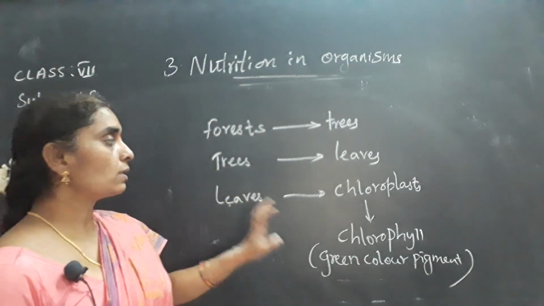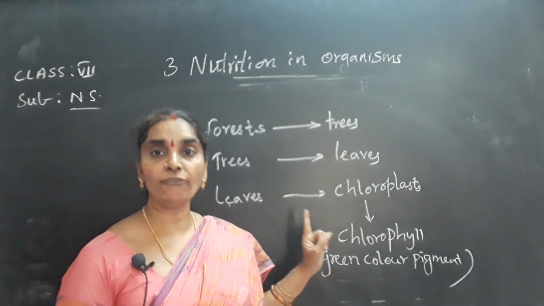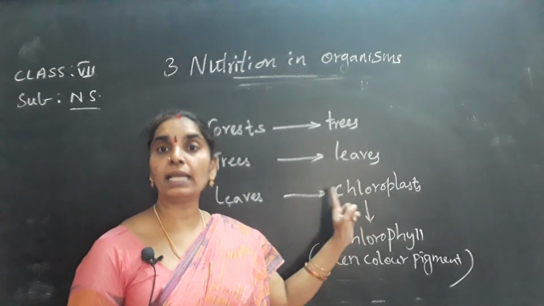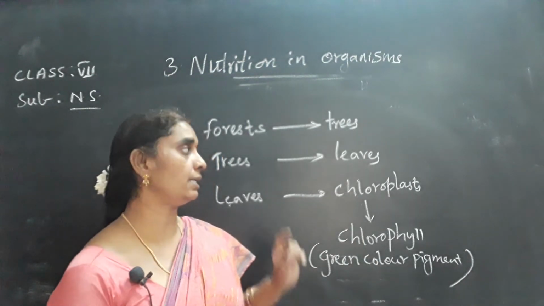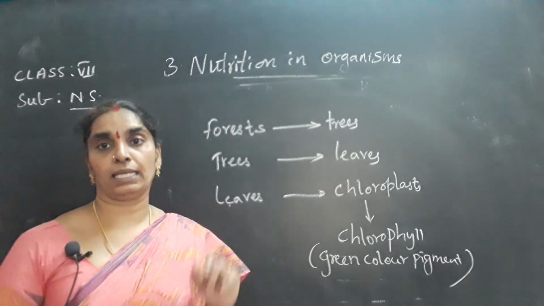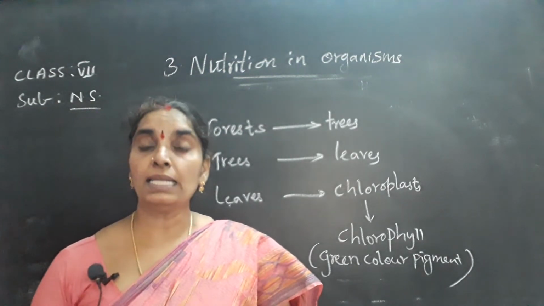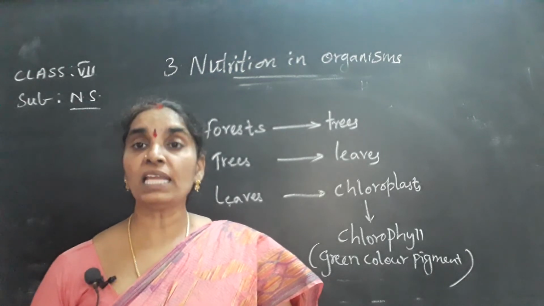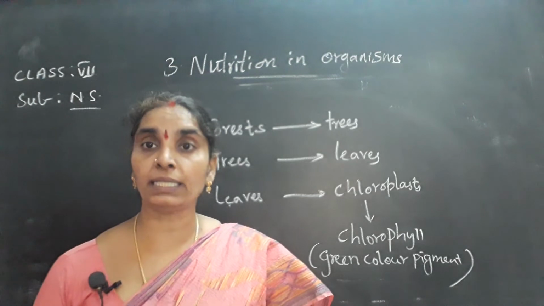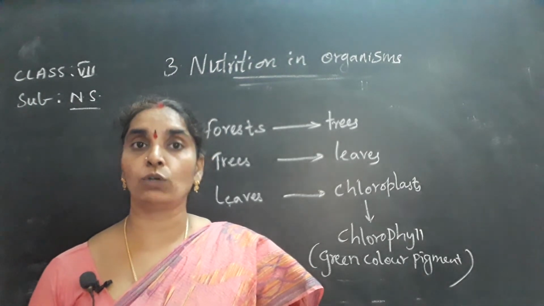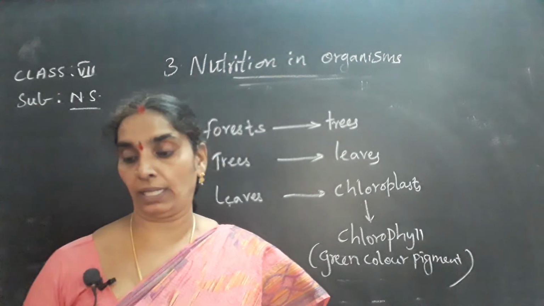Is it clear? So leaves are green in color because of the presence of chloroplasts which contain green pigment called chlorophyll. That is the reason leaves are green in color. So you might be getting the question as why are leaves green in color? Leaves are green in color because of the presence of green colored pigment called chlorophyll. What is it? It is the green colored pigment called chlorophyll.